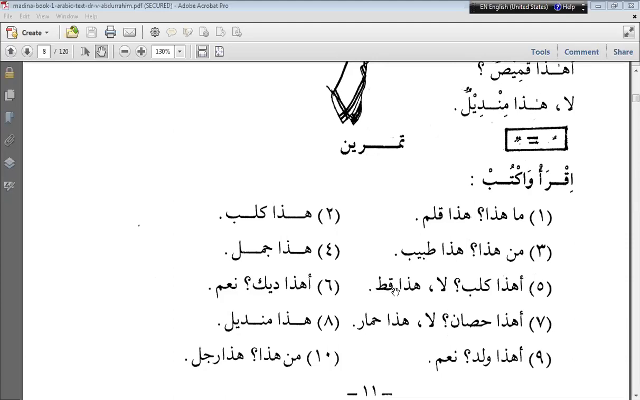Kitbun, there is no ba here. It is Kettun. Kittun means a table. Kettun means cat. Ahaza kalbun means, is this a dog? The answer will be no. This is a cat.